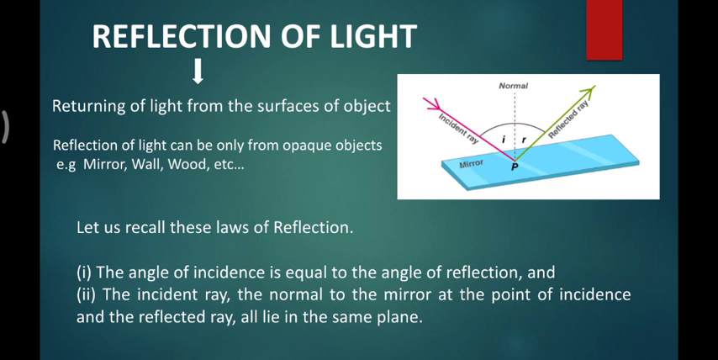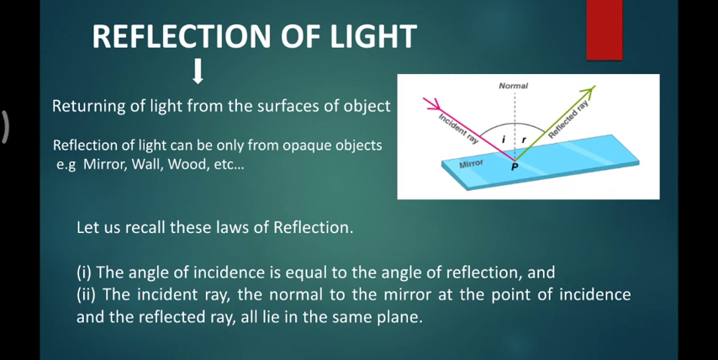Let us recall the laws of reflection. Only in that way is reflection possible. The first law: the angle of incidence and the angle of reflection are the same. What is the angle of incidence? Here you can see one normal I have drawn. At the point on the surface where our incident ray falls, the line perpendicular to the surface is called the normal.